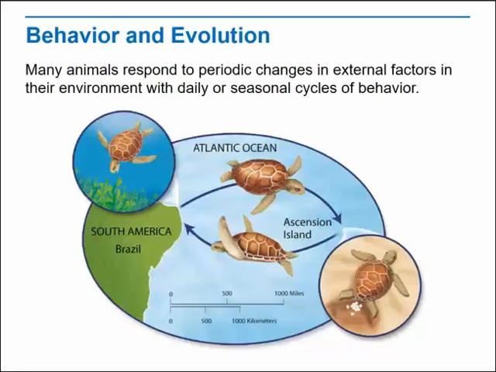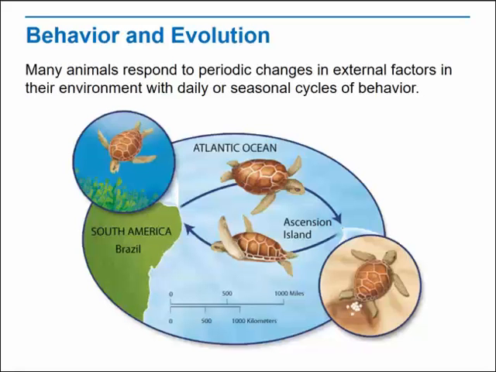Other cycles are seasonal. In temperate and polar ecosystems, many species enter a sleep-like state or dormancy during winter. Dormancy is a behavioral and physiological adaptation that allows organisms to survive periods when food and other resources may not be available. In mammals, dormancy is called hibernation. Another type of seasonal behavior is migration, the seasonal movement from one environment to another.